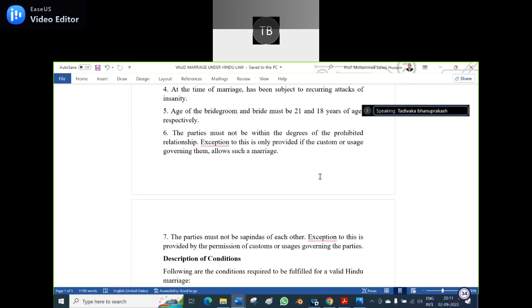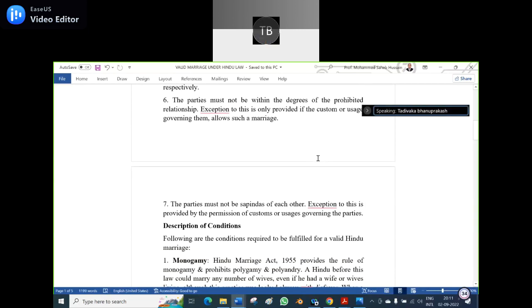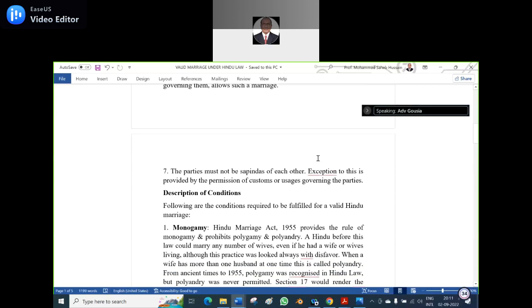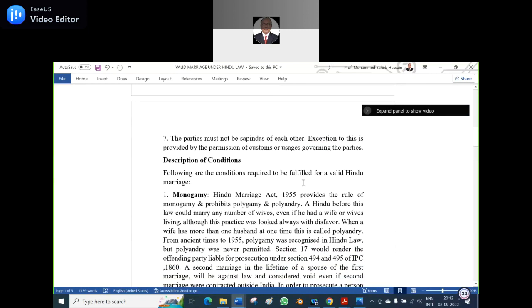Next. Sagotra relation. Next. Consanguinity. But you are not saying that word. Okay. Sapinda also is prohibited. Close relationship also prohibited. Consanguinity also prohibited. The parties must not be sapindas of each other, with the exception provided by the custom or usage governing the parties. Again, the exception is there.